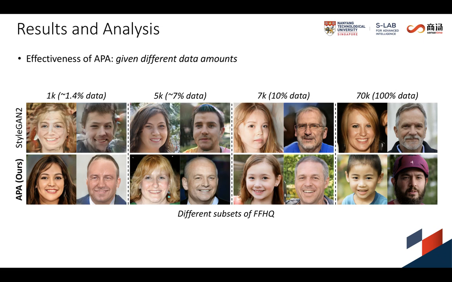Here are comparative results on subsets of FFHQ with varying amounts of data. APA improves the image quality in all cases. Notably, the quality of synthesized images by APA on 5K and 7K data is visually close to StarGAN2 results on the full dataset, while with an order of magnitude fewer training samples.